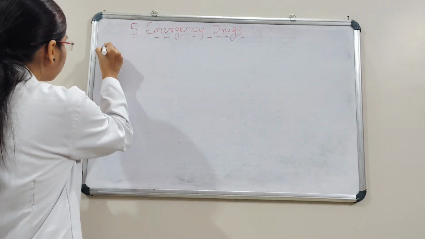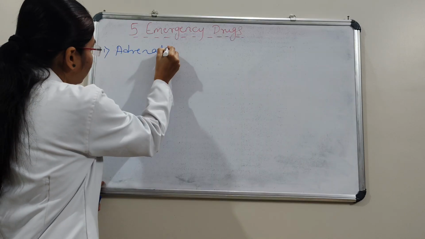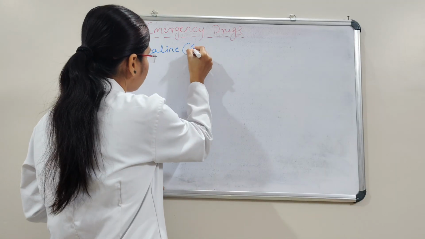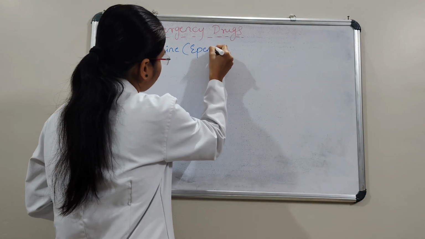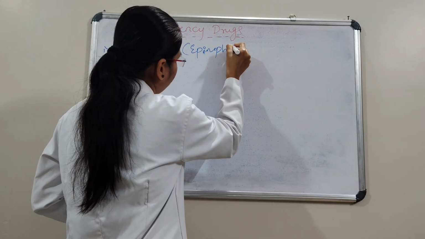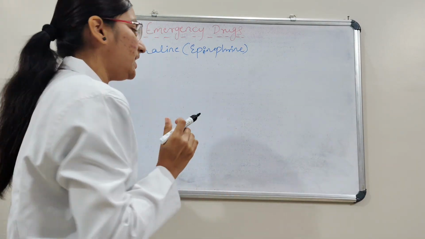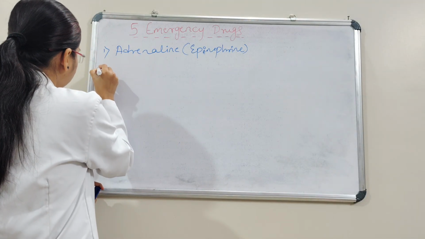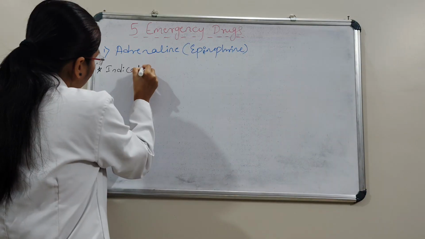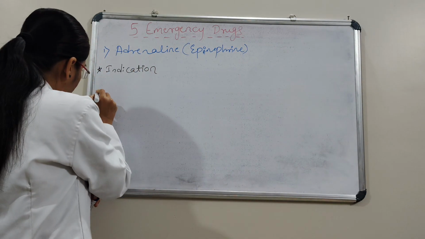First one, adrenaline. Here it is epinephrine. Let's see the indications and dosage.